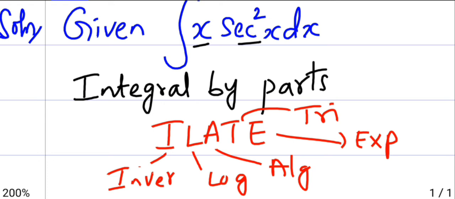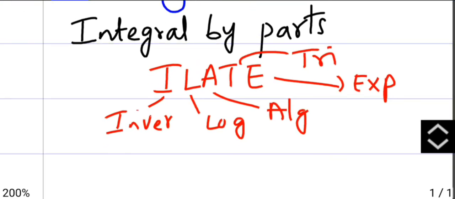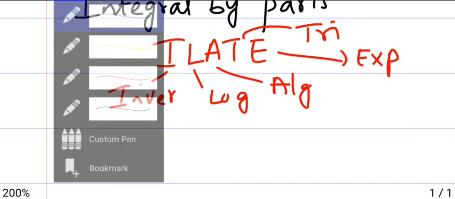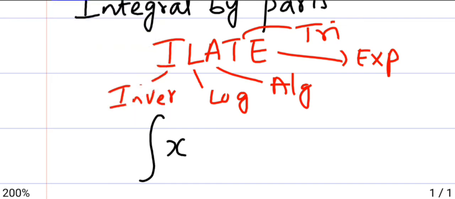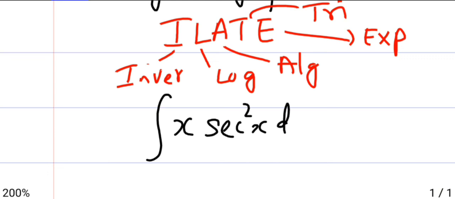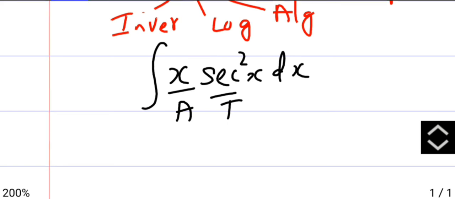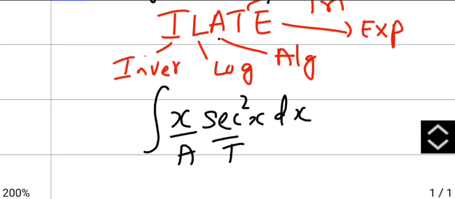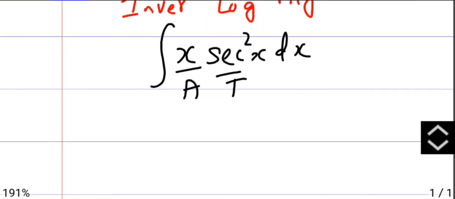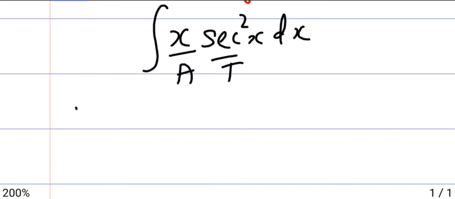We have to check the first term and second term according to this. In our question, x is the algebraic term and secant square is the trigonometric term. In the formula, the first term is algebraic and the second is the trigonometric term. So the first term will always become u.